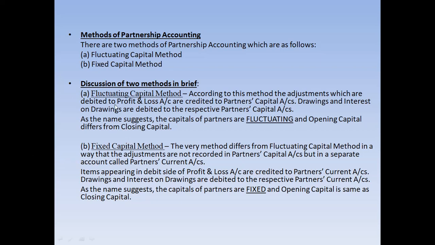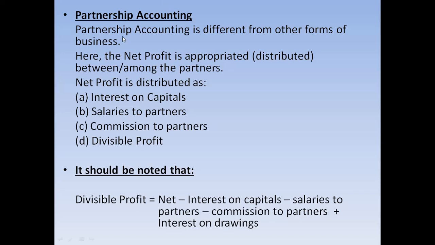As the name suggests, the capital of partners is fluctuating, isn't it? So the opening capital and closing capital differ from each other. In case of fluctuating capital account, the opening capital and the closing capital can never be the same, because these items are included in the partner's capital account. These items appear in the credit column.